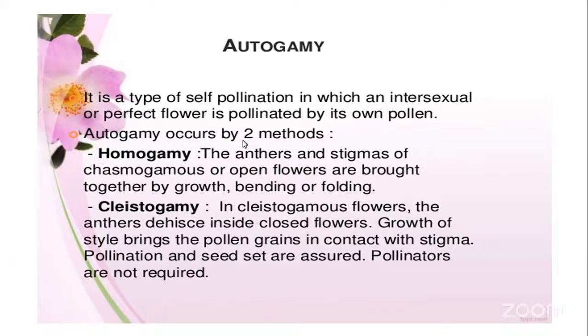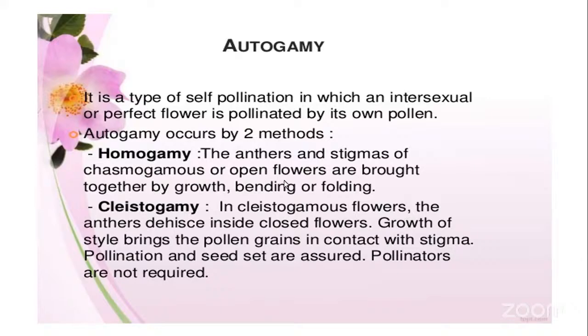So this autogamy type of self-pollination occurs by two methods. One is called homogamy and another one is called cleistogamy. Now, what are the differences between the two? Homogamy here means the anthers as well as the stigma of the flowers, that is, the self-pollination here is carried out in the open flowers.